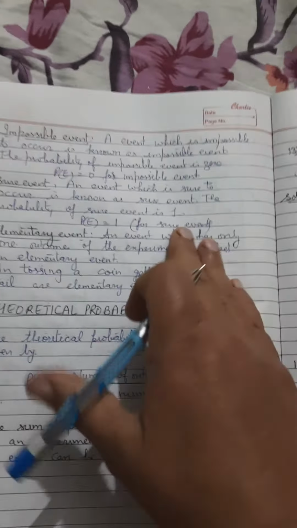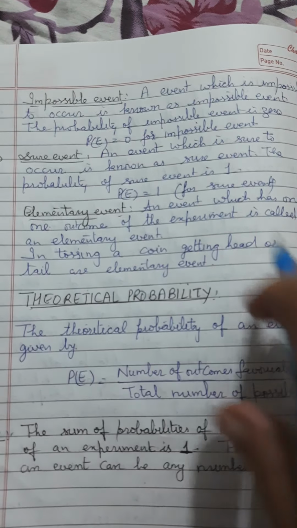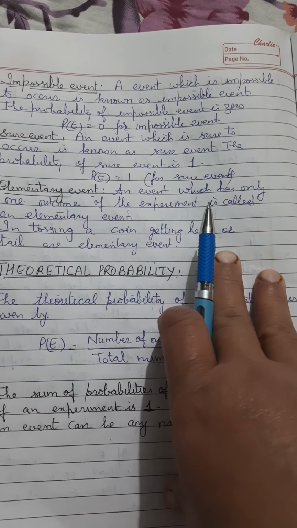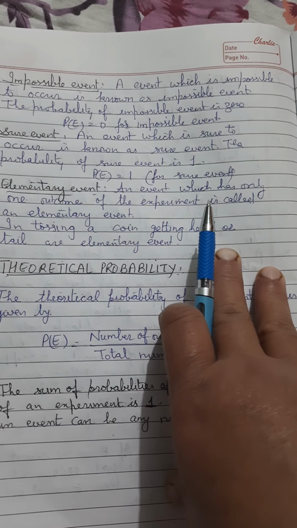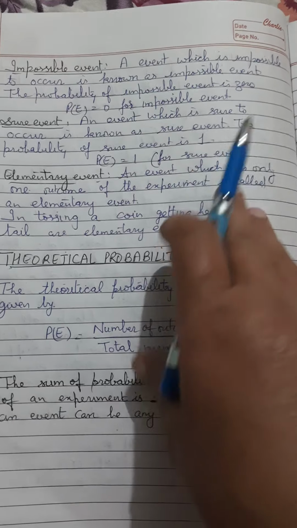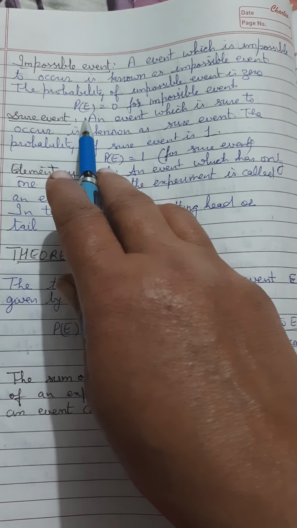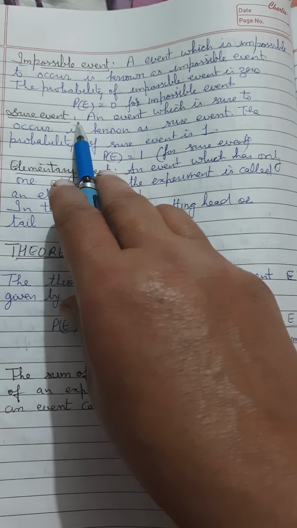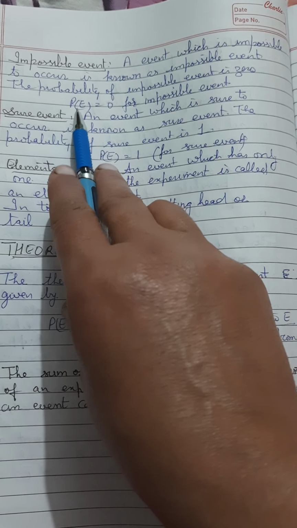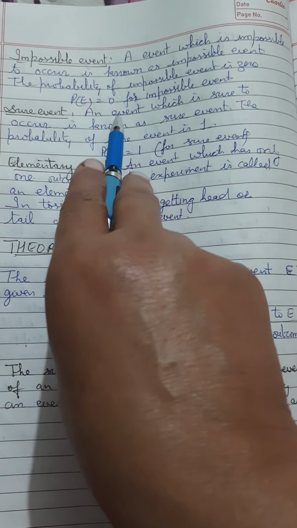Then we come to the impossible event. An event which is impossible to occur is known as an impossible event; it can never occur. The probability of an impossible event is always 0. Here, E is the event, and the probability of an impossible event is 0.